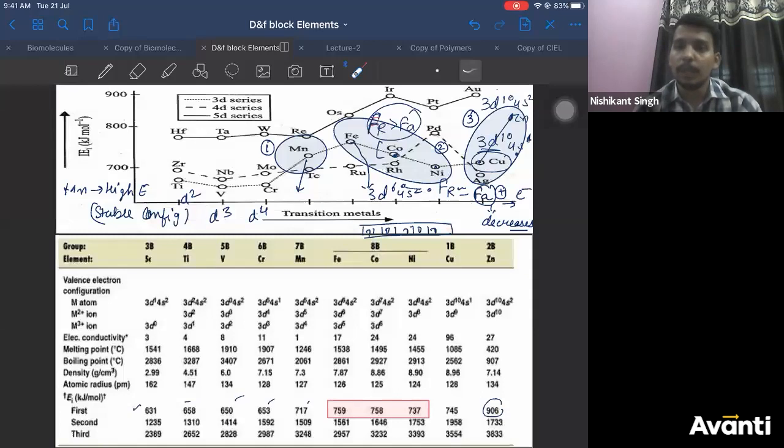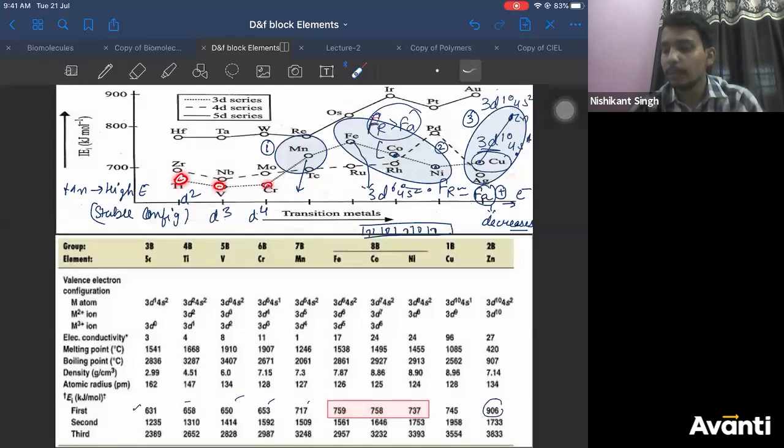Titanium, vanadium, chromium. My only problem is you guys are learning it as fresh. If you are learning it as fresh, you need to correlate it. Until you correlate it, you will not understand anything out of it. Right? Why does atomic radius decrease in a period? We say that as we move left to right, we increase atomic number, the effective nuclear charge increases, so size decreases. This is what we say, right? That's what I'm trying to say.